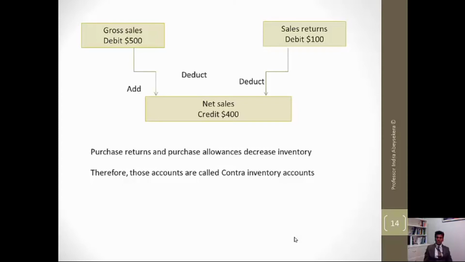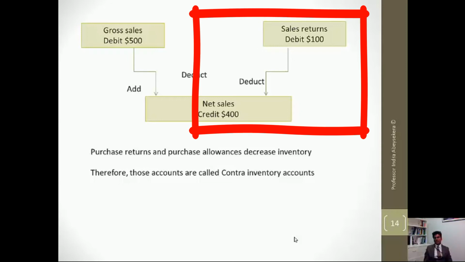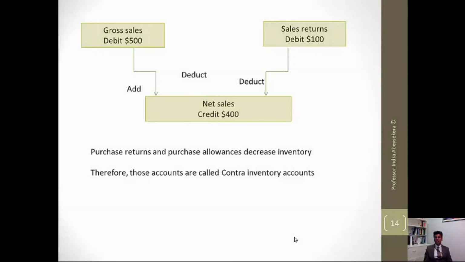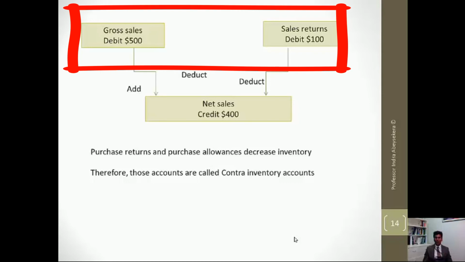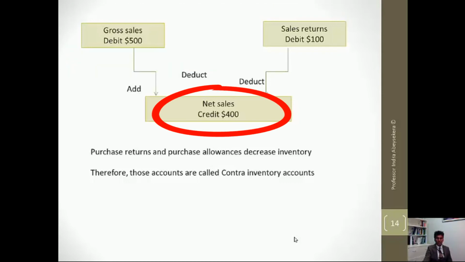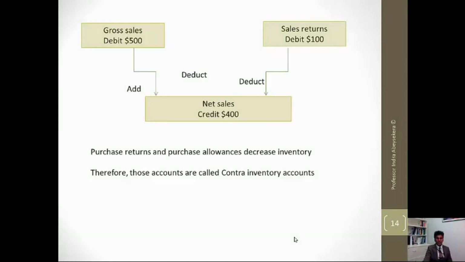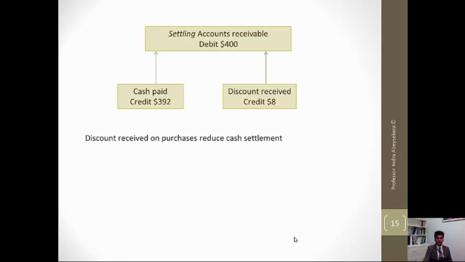The sales returns decrease the net sales. So let's say the gross sales was 500 and the customer returns $100 worth of goods. Then the net sales becomes 500 less 100, 400. It decreases the gross sales by so much.